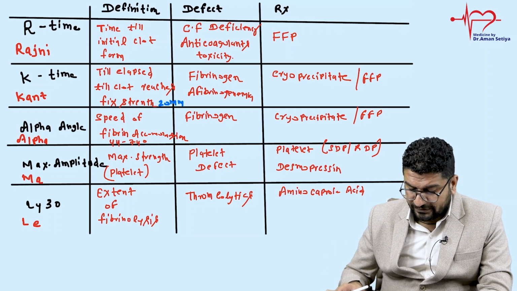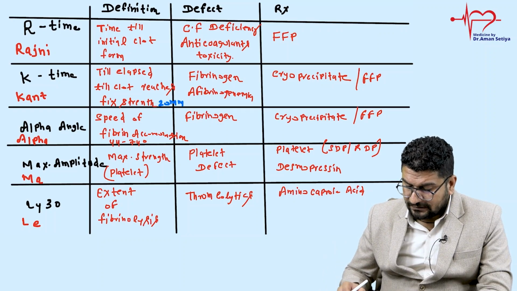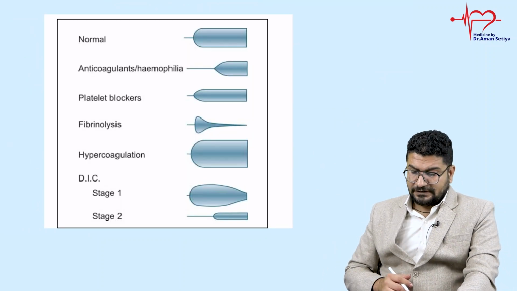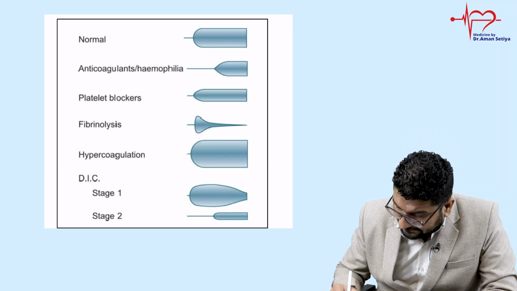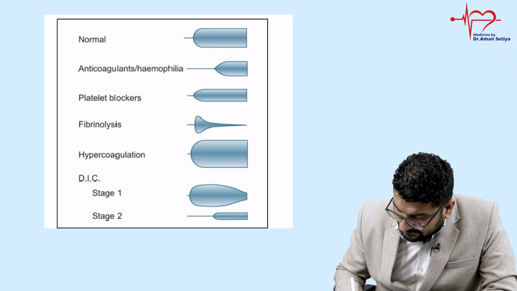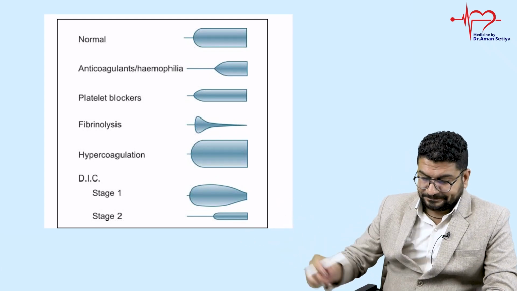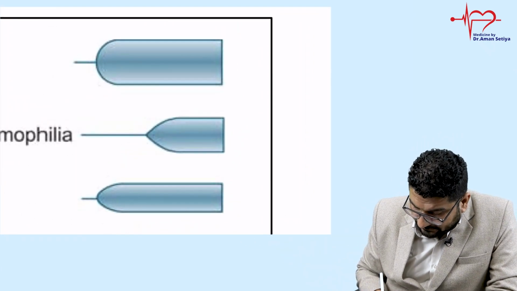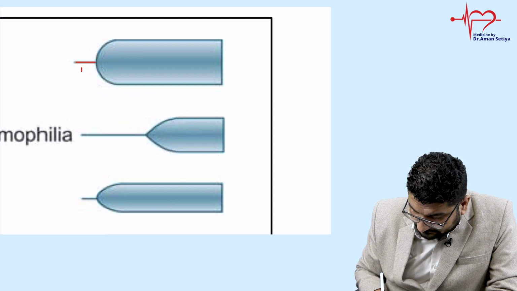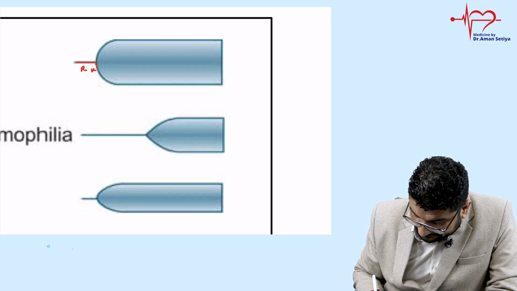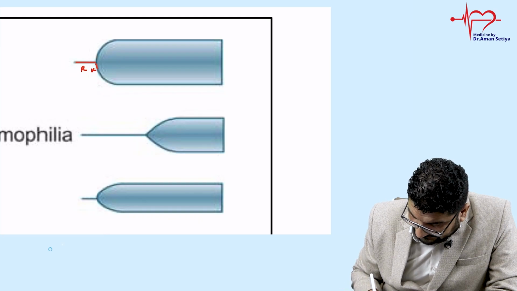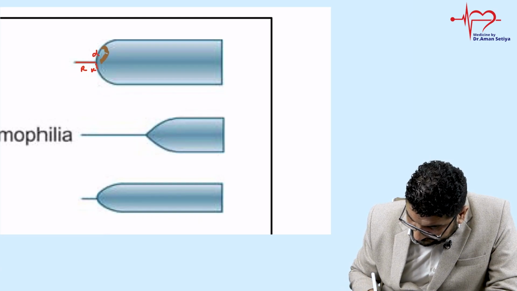So one by one you have to study all these defects. Now they can ask you this type of image. So just look at this image with me and you will get an idea of what I want to explain here. First you have to remember Rajnikant alpha male. So in normal, this is your R, this will be K, and the angle that forms from here is the alpha angle.